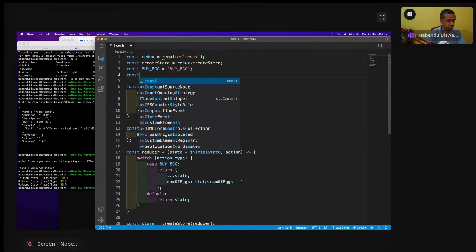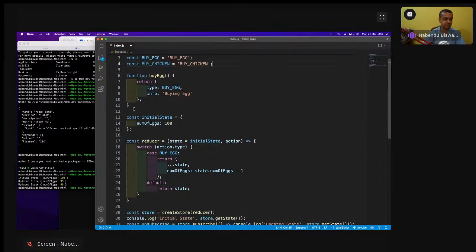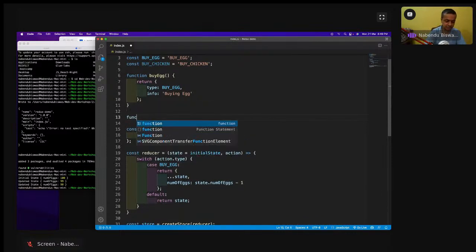So now const buy chicken. Again we are going to do the same thing, equal to buy chicken. Then after that I'm going to come here, and I will have a new function, buy chicken.